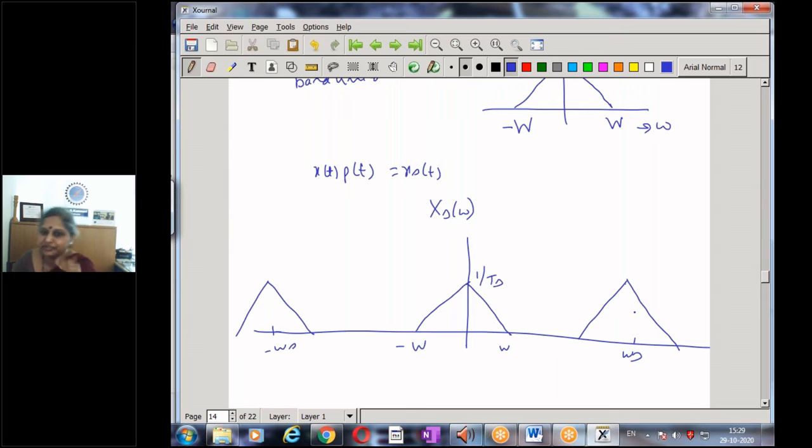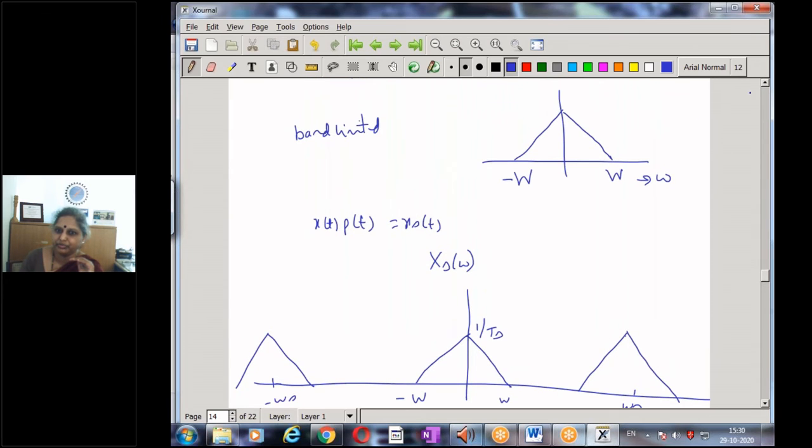Now this is the spectrum of the sample signal, and we are comparing it with the spectrum of my original signal. This is my original spectrum, the spectrum of my original signal. And this is the spectrum of the sample signal.